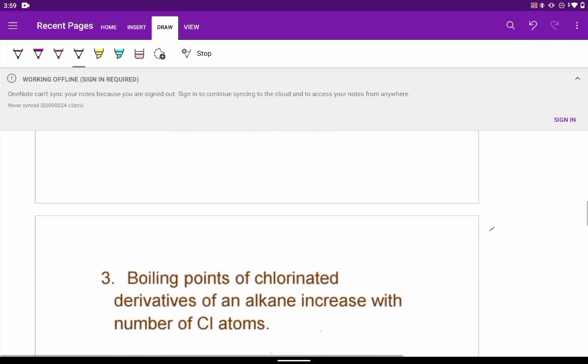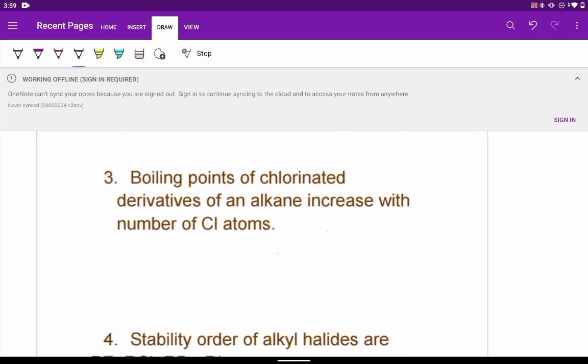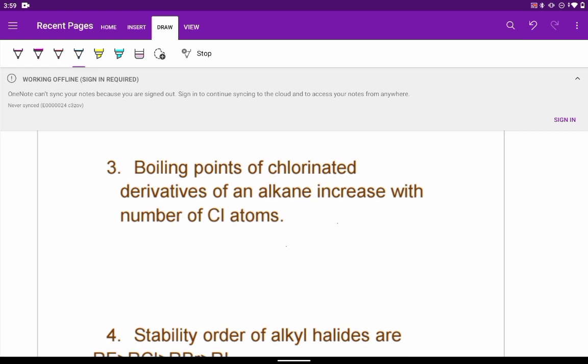Next important point, the boiling points of chlorinated derivatives of an alkane increase with number of chlorine atoms.